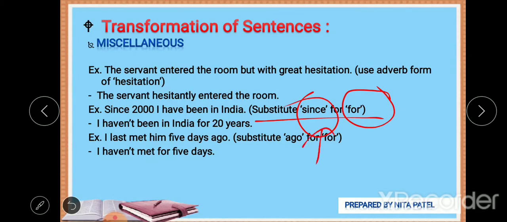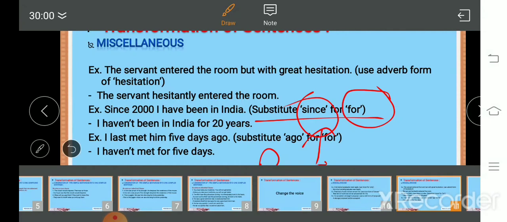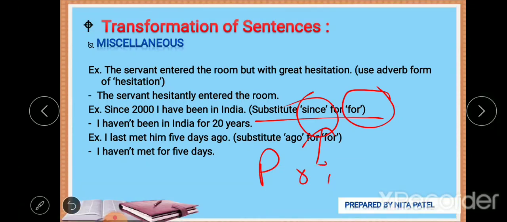Now one more important thing to keep in mind: wherever we use since, we give the perfect point of time, exactly when.